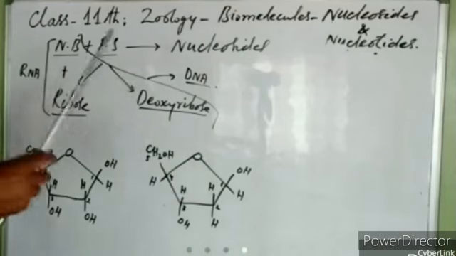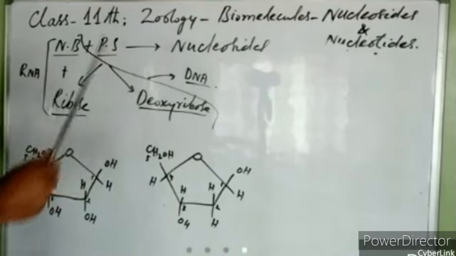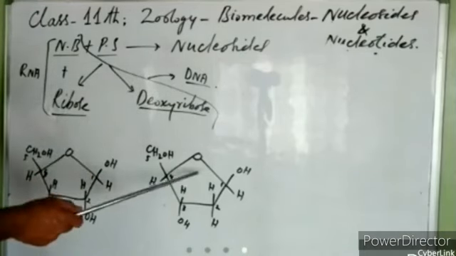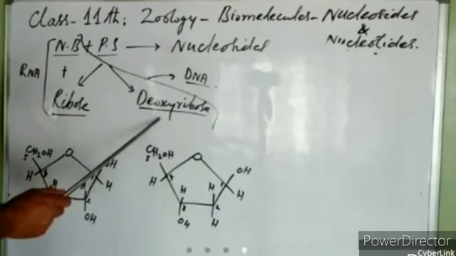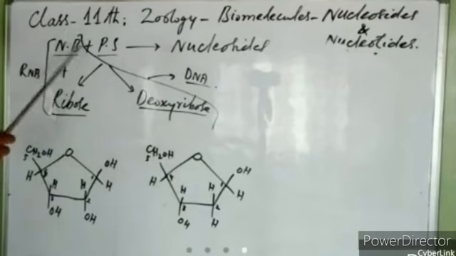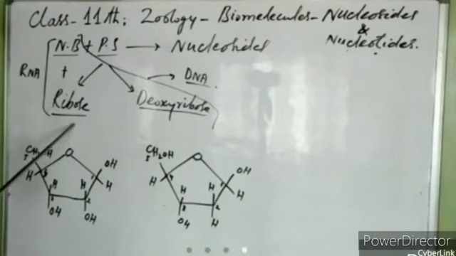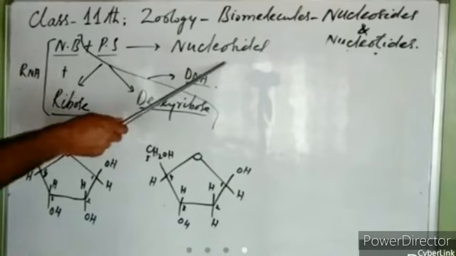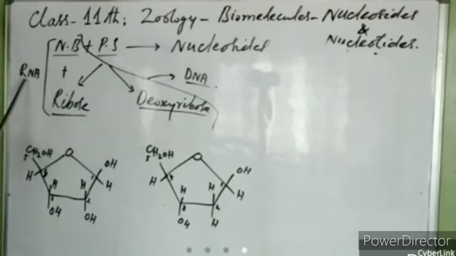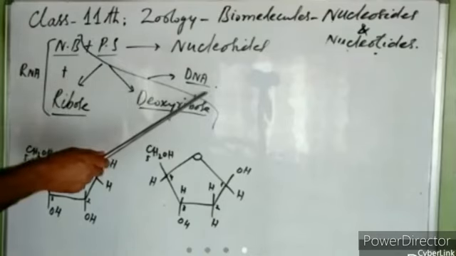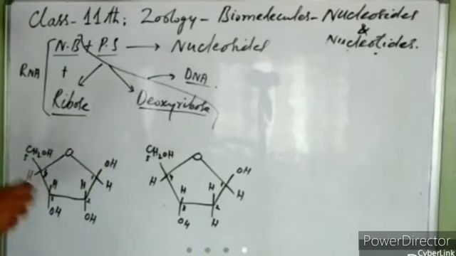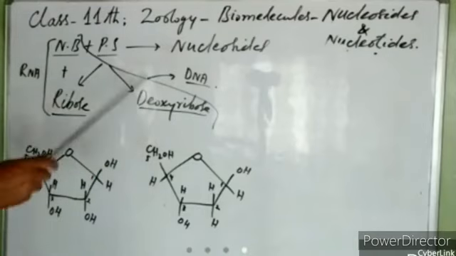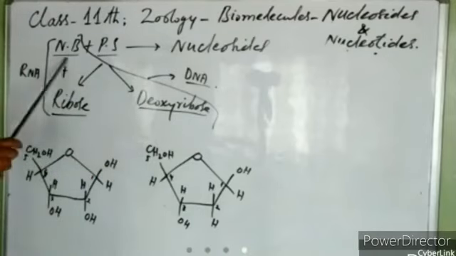That is why we name DNA as deoxyribose nucleic acid, because it always has the pentose sugar deoxyribose. RNA will always have the pentose sugar ribose in it. So this nucleoside can be present in RNA or in DNA, depending upon the sugar involved. So that is about the nitrogenous bases and pentose sugars.